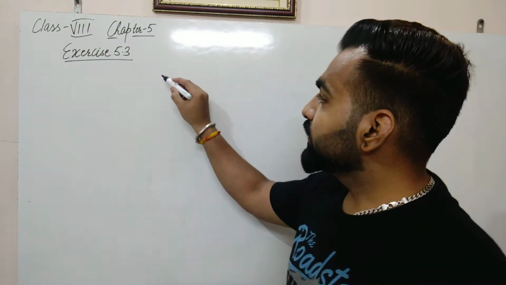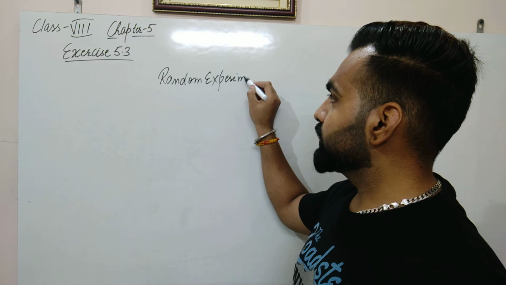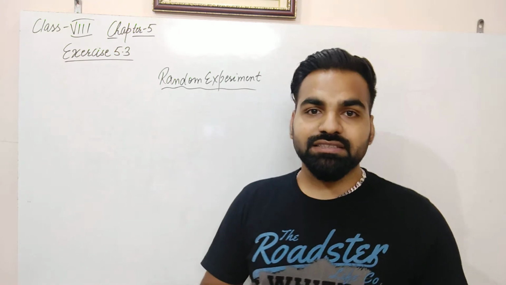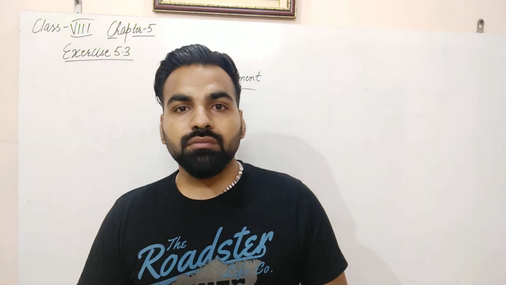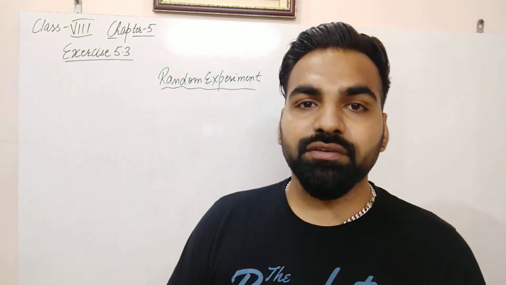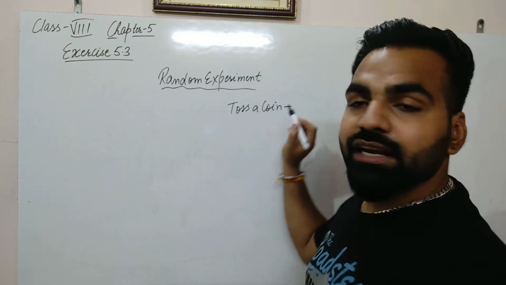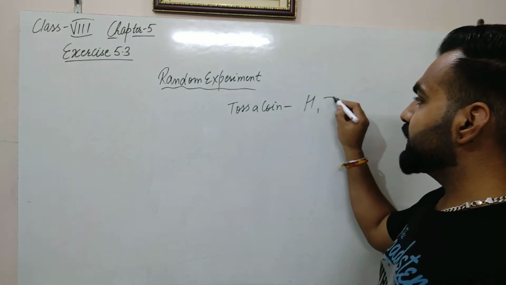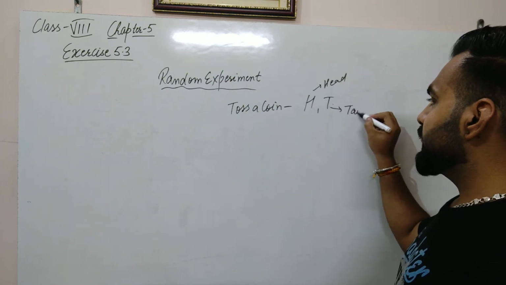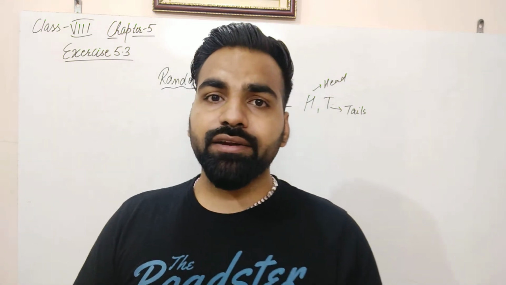First of all, the term which we come across is random experiment. Now what is a random experiment? A random experiment is an experiment in which the outcome of the present experiment doesn't depend on the previous outcome. For example, if we toss a coin, we know that there are only two possibilities: one is head and the other is tail. H refers to head and T means tails. Clear? So suppose you toss the coin and you get a head.